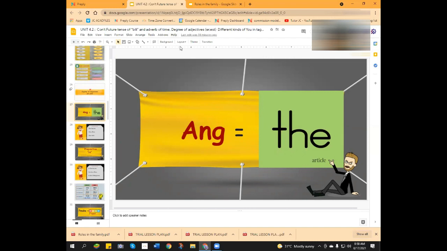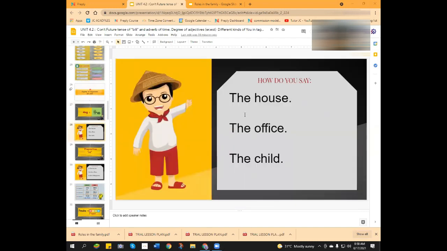Okay, pakibasa. Ang, which means the. It is the article the. So let's just use that in a short sentence. Can you translate this for me? Ang bahay. Ang bahay, tama. Next, ang opisina. Ang opisina. Next, ang bata.